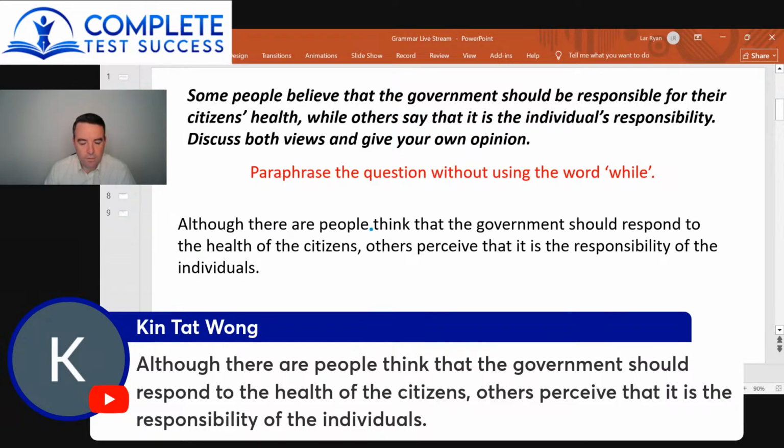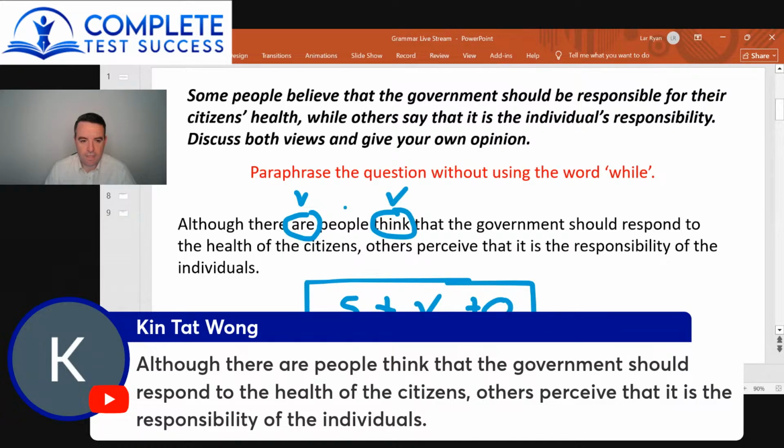Okay. Although there are people, now you need a relative clause here, because think of it this way. Look, although there are people think. So we have a verb here and a verb here. But the basic structure of a sentence is subject plus verb plus object. So in one clause, we cannot have two verbs. You cannot go subject plus verb plus subject plus verb. It doesn't work like that. So what happens is we actually need a new clause. If we need to use a second verb, we need a new clause.